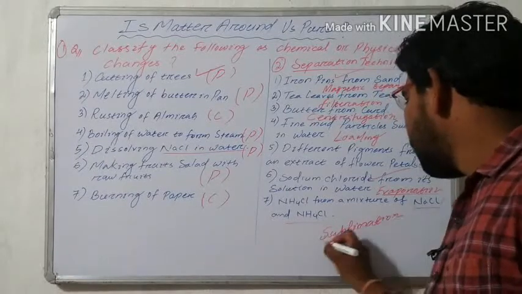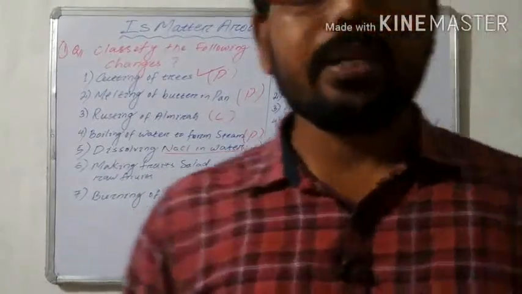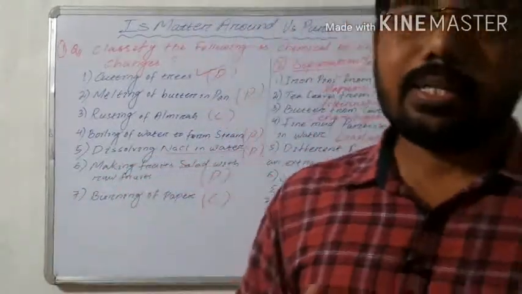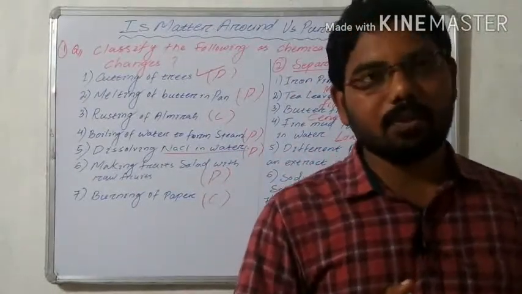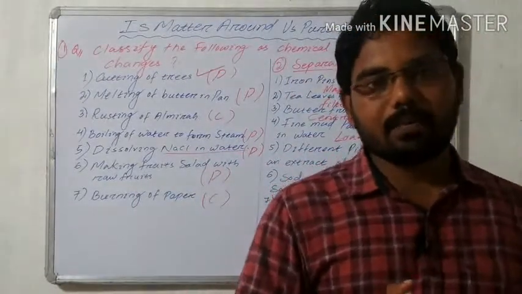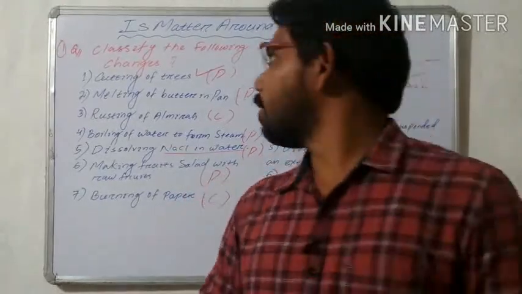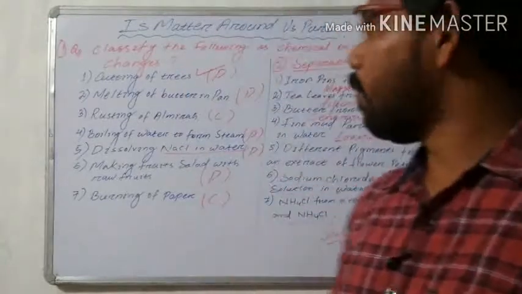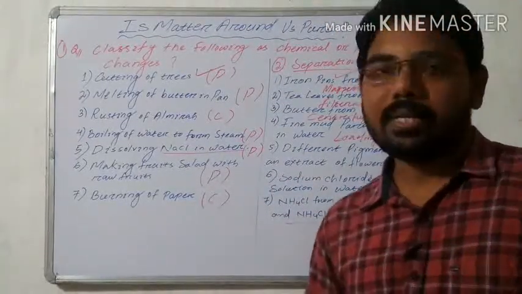In the sublimation process we separate ammonium chloride from NaCl. Or, in place of ammonium chloride, a mixture of camphor or naphthalene balls can also be separated, because these are sublimable substances. So these are some short type questions, very important questions which mostly come in the exam.